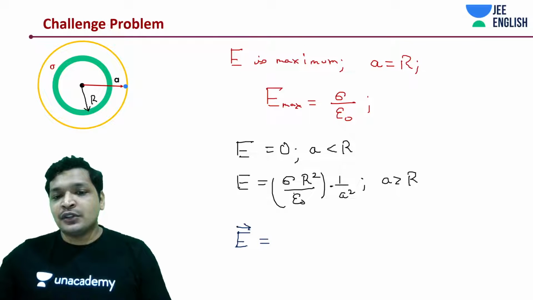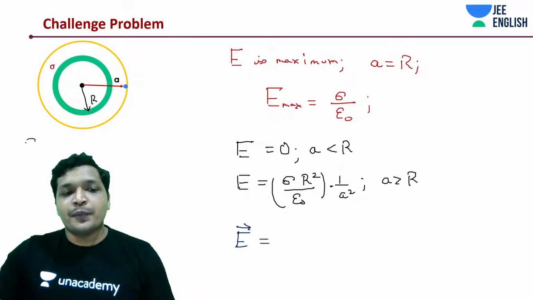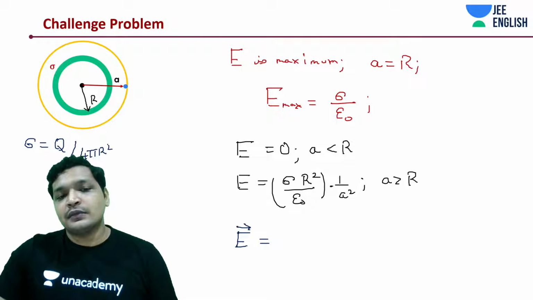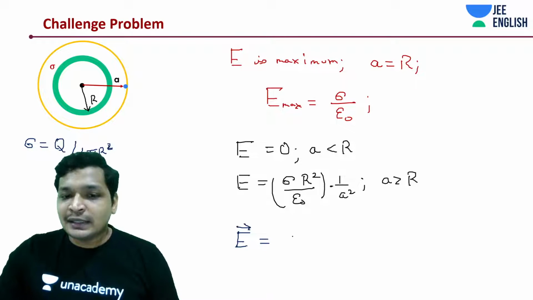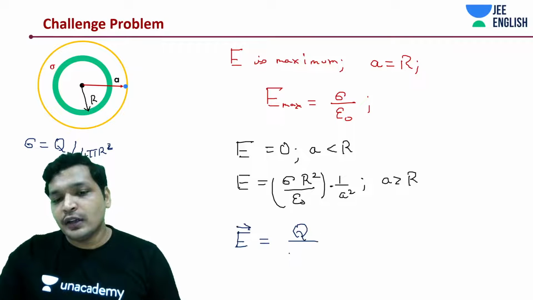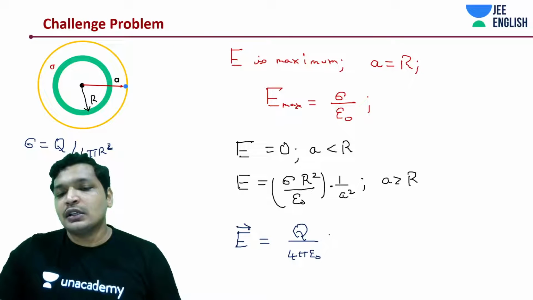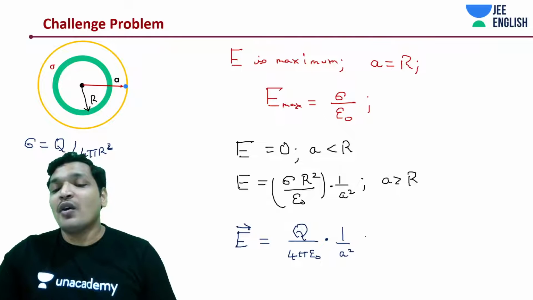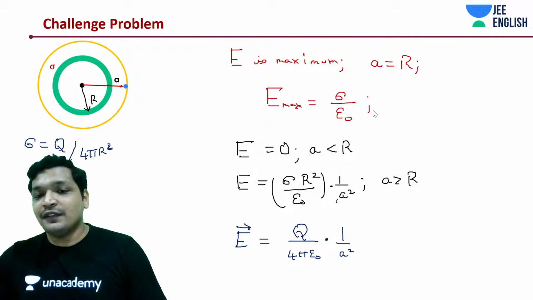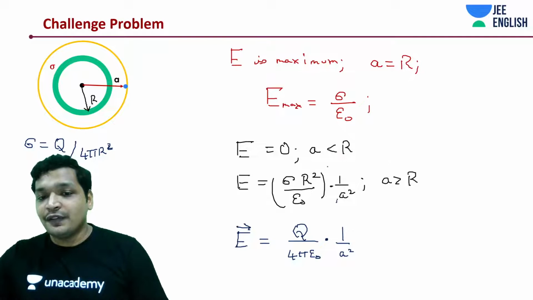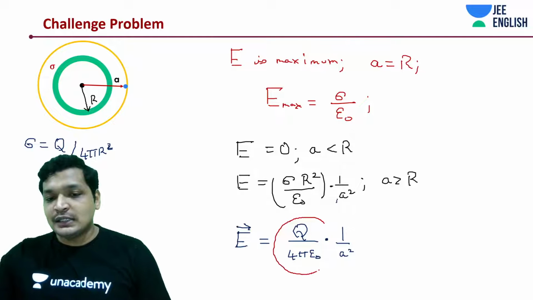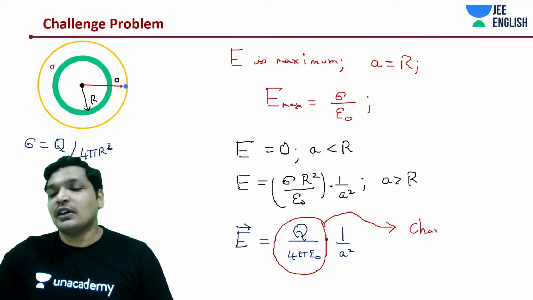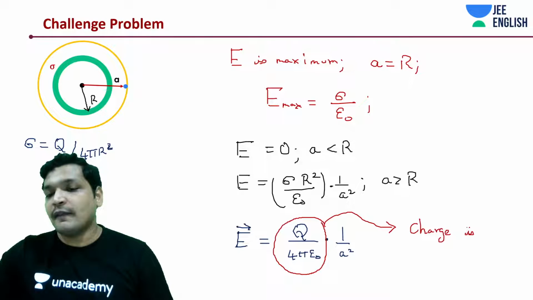Now substitute sigma is equal to q by 4 pi r square. What are we getting? You will get q by 4 pi epsilon naught into 1 by a square, or you can write it as 1 by r square. What does this state? This states that this shell is producing the field as if all the charges are present at the center of the sphere.